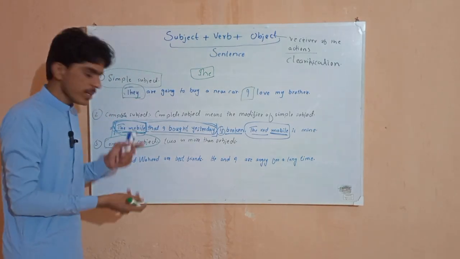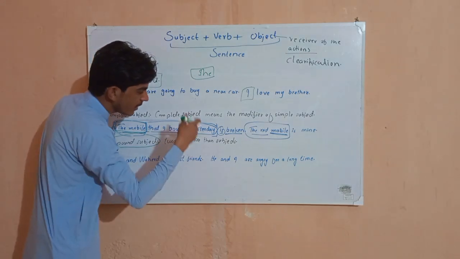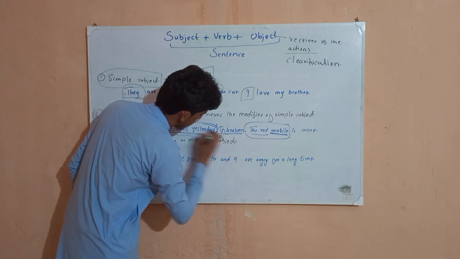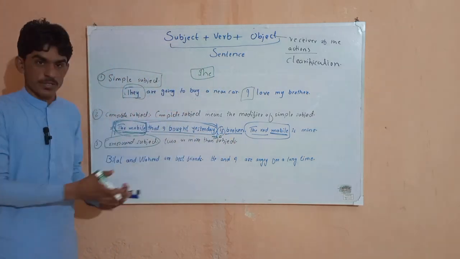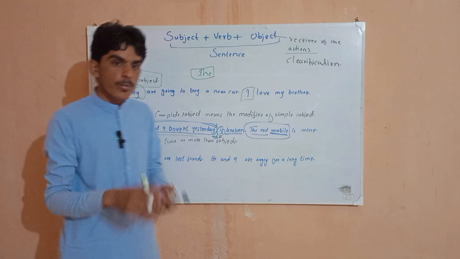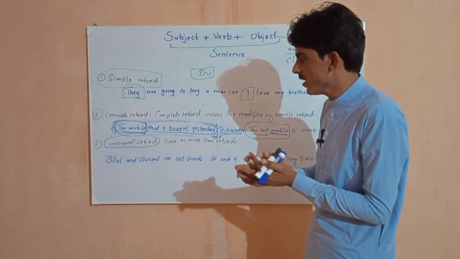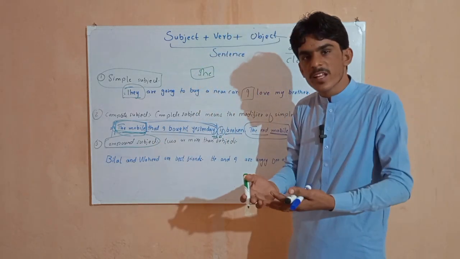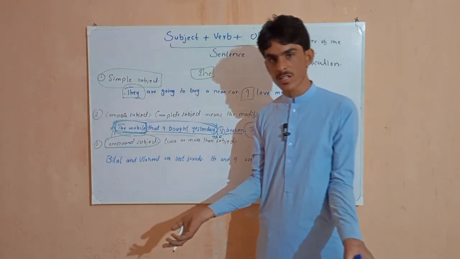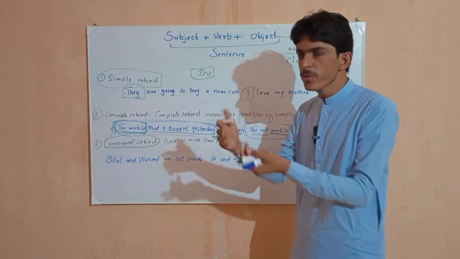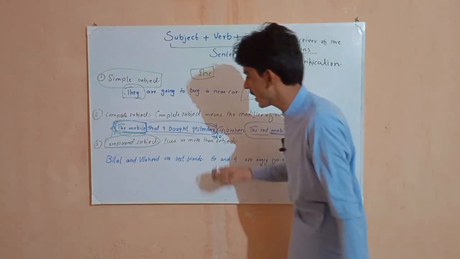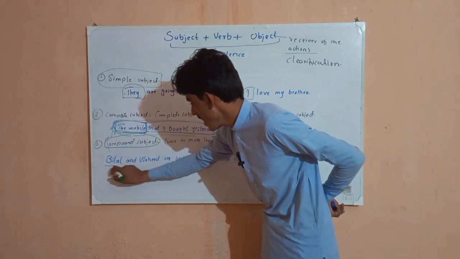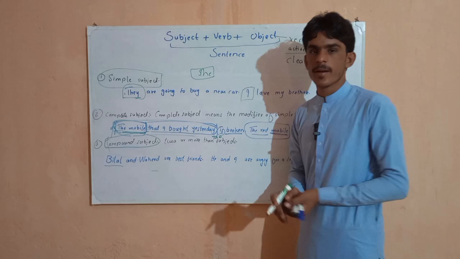Likewise, when there are two or more than two subjects performing the action, not only one, they can be our compound subject. Here, Bilal and Wahid are best friends.